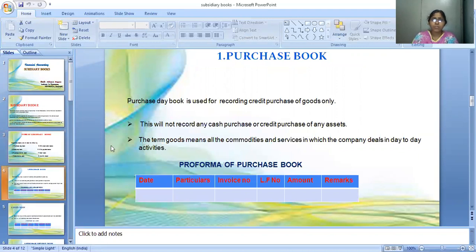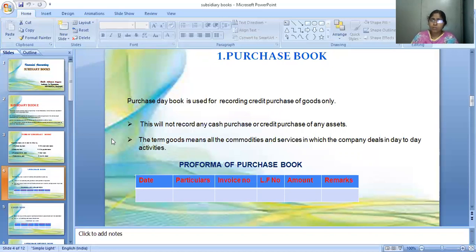First of all, we will discuss the purchase book. What do you mean by purchase book? In the subsidiary books, it is the first book we have to prepare. Here we record all the credit purchases of goods, only credit purchases.